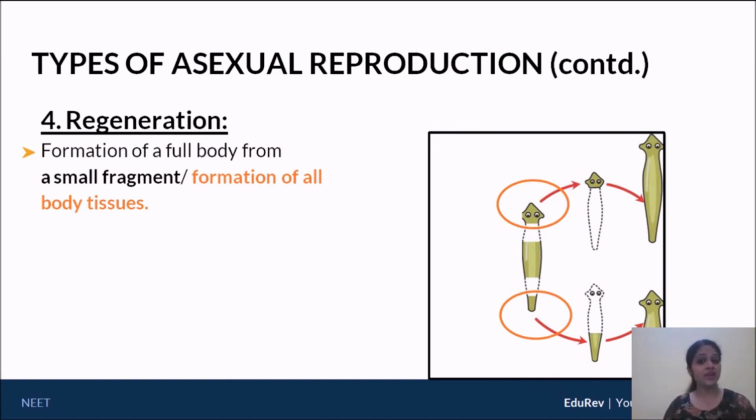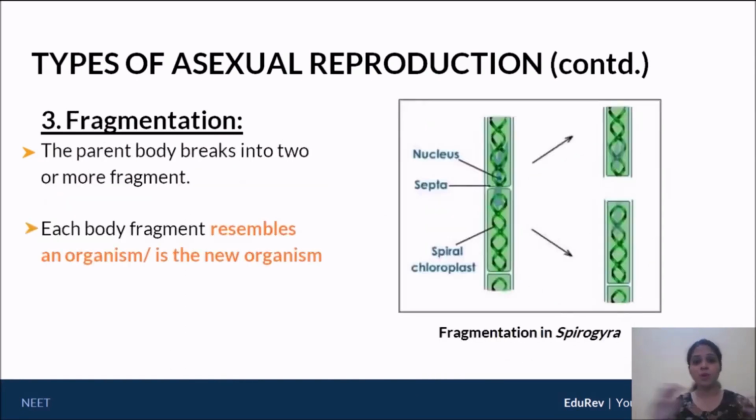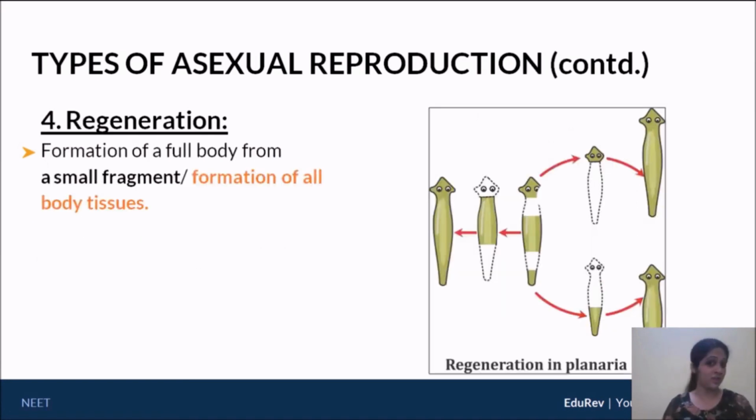So that's regeneration. In regeneration, to every small part you have to add a lot of tissue, after which it starts becoming functional and behaving as a new organism. However, in fragmentation, the moment it's split, the split products themselves were new organisms. So that is the difference between fragmentation and regeneration. I hope you have understood these two parts, because this is somewhere where we tend to make mistakes very, very often.